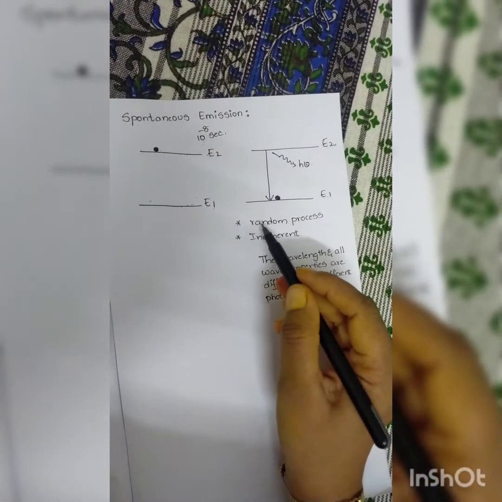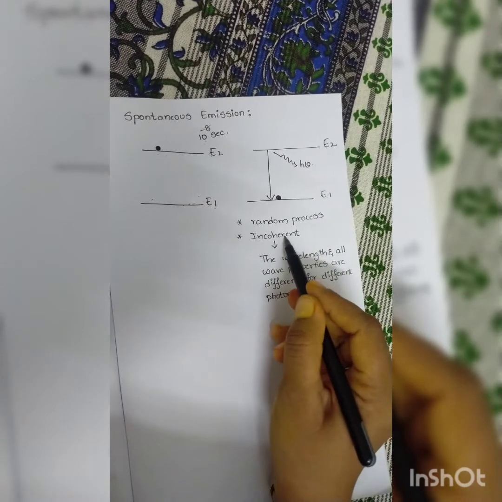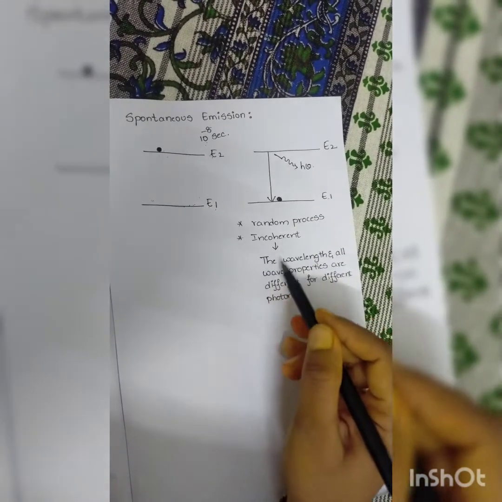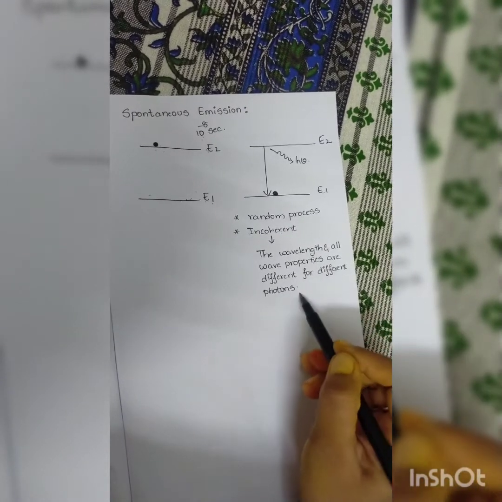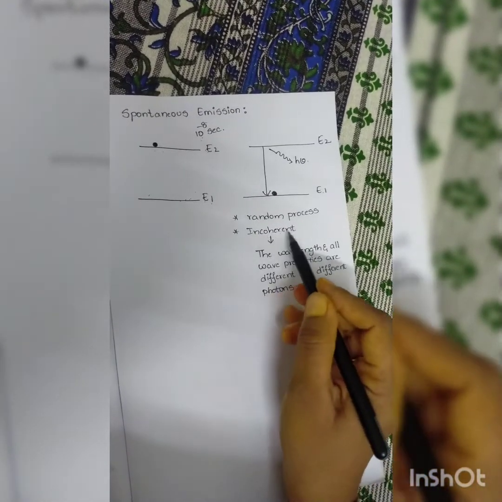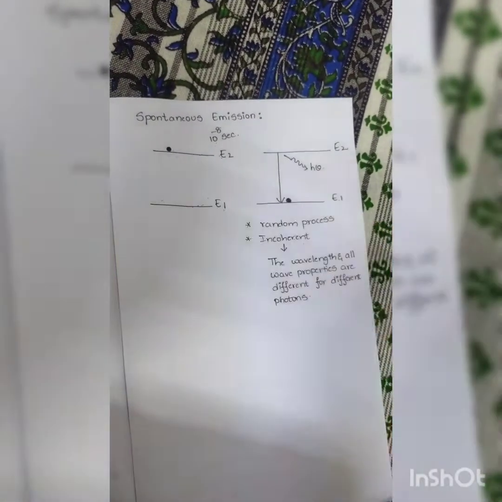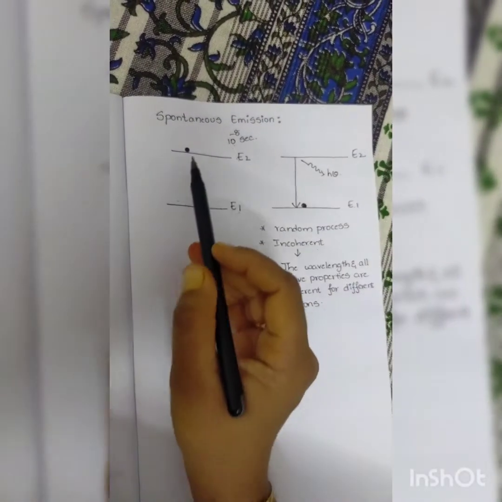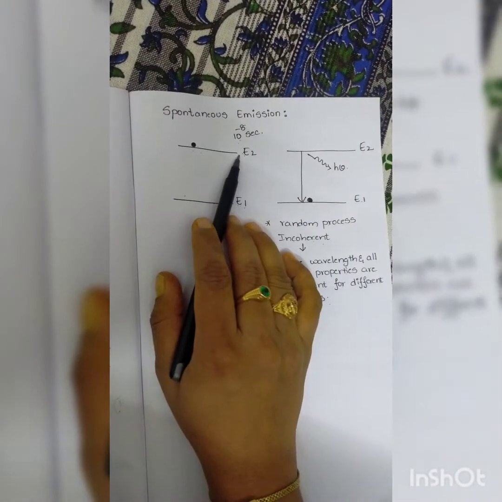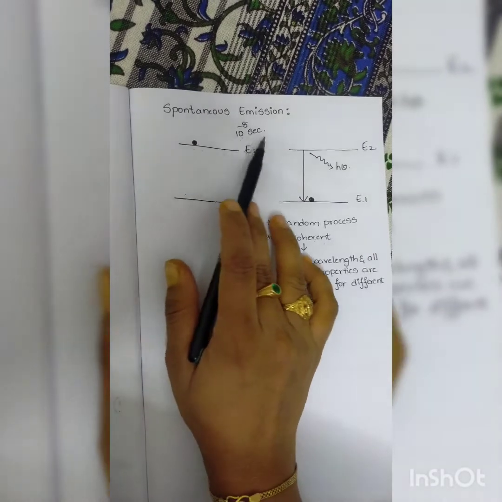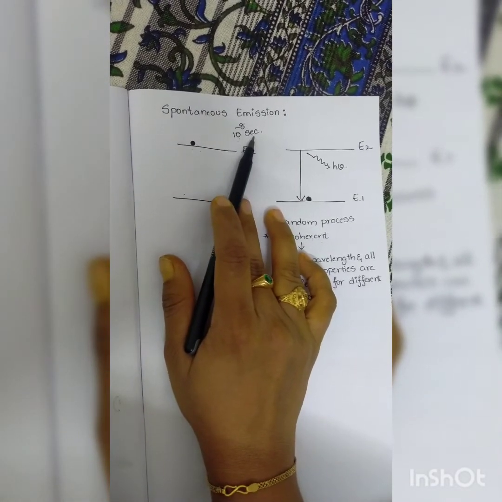Spontaneous emission is a random process, so it is incoherent. What is incoherent? The wavelength and all the wave properties are different for different photons. Now you have to know the lifetime of an atom in the excited state. The lifetime of an atom in the excited state is 10 to the power of minus 8 seconds.